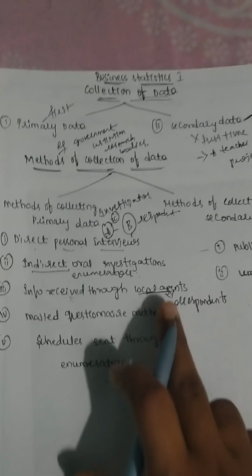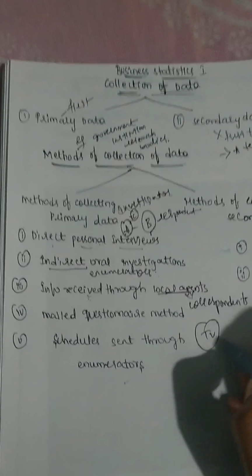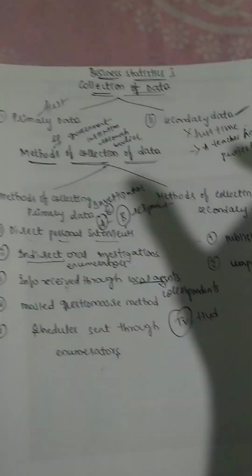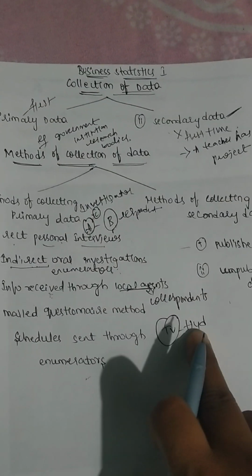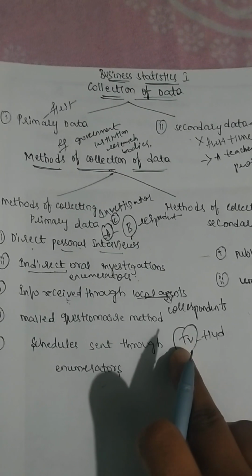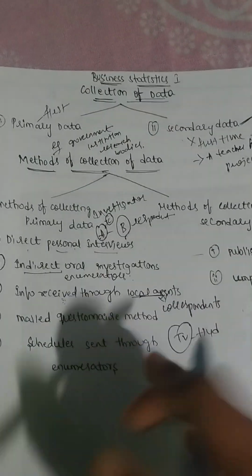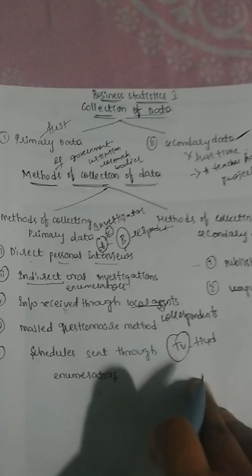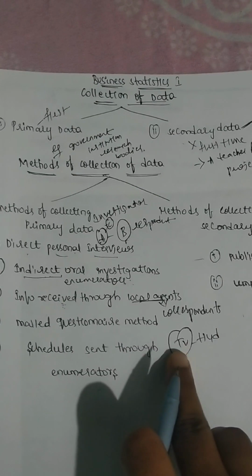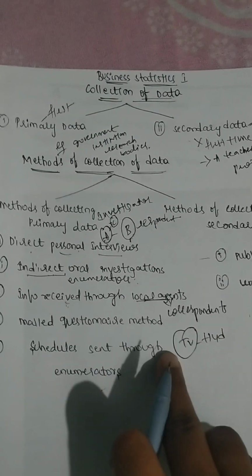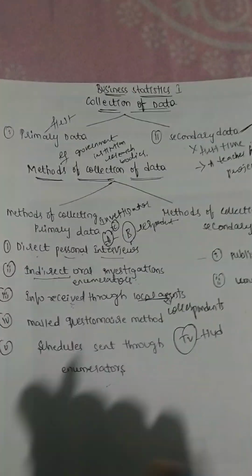So what happens there, they will be appointing local agents or correspondents. That means, for example, TV9 is having one branch in Hyderabad, or in Delhi, in different states and districts. In Hyderabad, one correspondent will be appointed in order to get the information about what is taking place in Hyderabad, how much rain is falling, how much summer heat is there, what are the fights between political parties. All that information from Hyderabad will reach the television channel through this correspondent, and that will be given to the general public through the telecast.